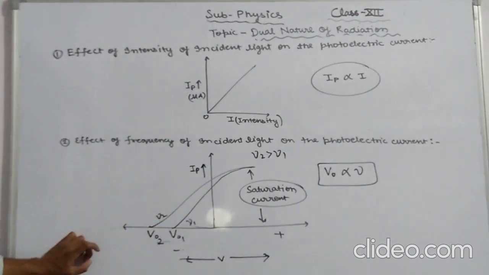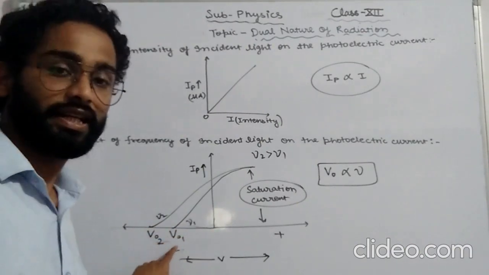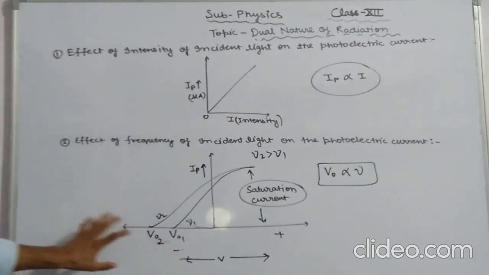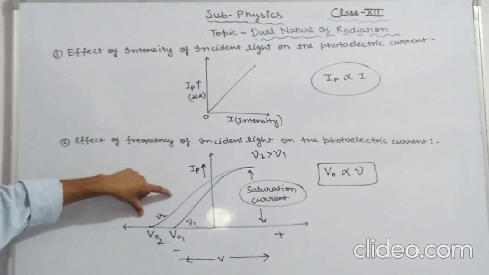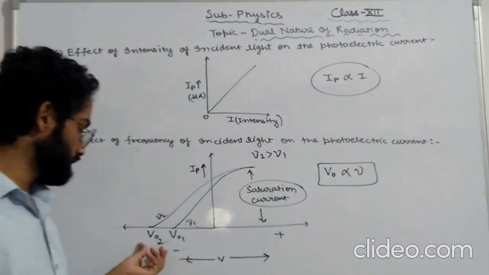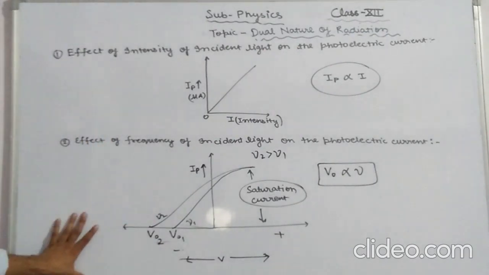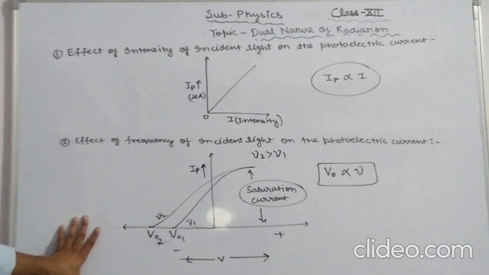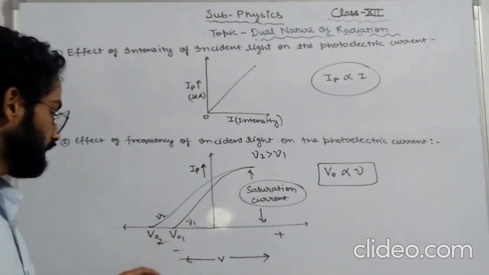0, and let this value be V01. Then the experiment is repeated with a new frequency, nu2, and it is found that the current becomes zero at V02. It is found that now the stopping potential is higher than V01.